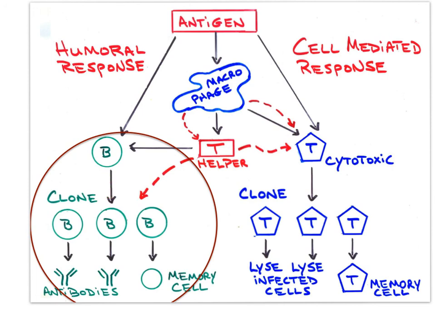The B cells divide mitotically to give rise to thousands of cells, clones of the specific B cell that was activated. The B lymphocytes produce antibodies that are in the bloodstream and serve to remove the pathogen. Also, some of the cloned B cells are memory cells, cells that remain alive in the body in case of a second exposure to the same pathogen.